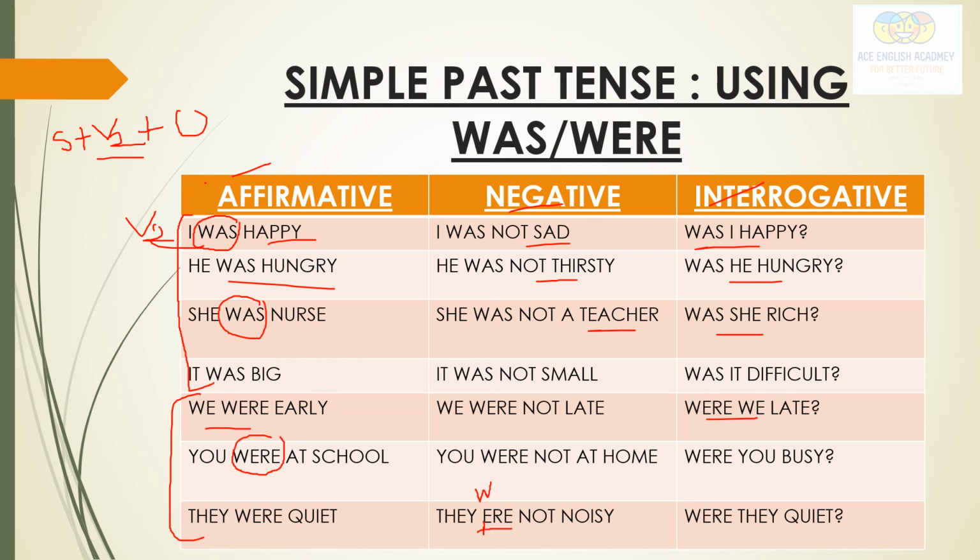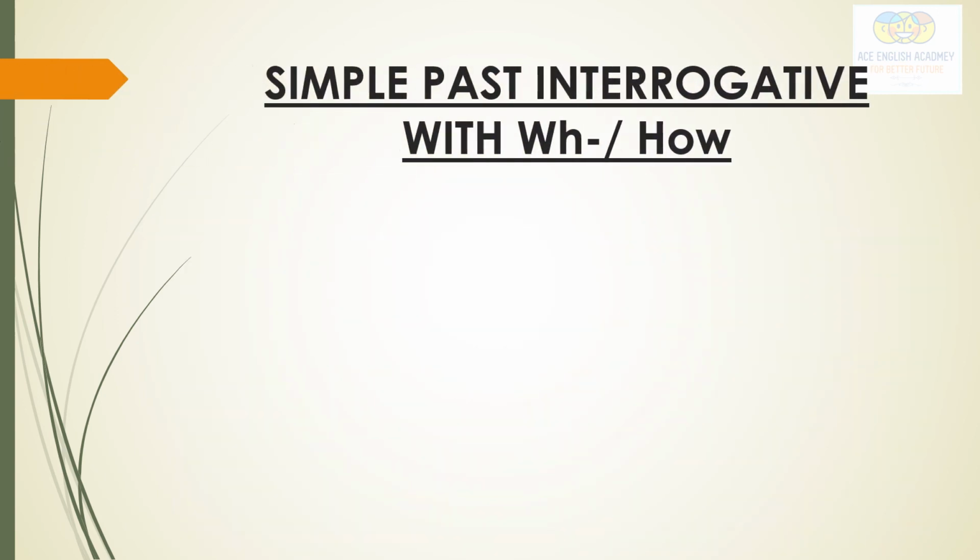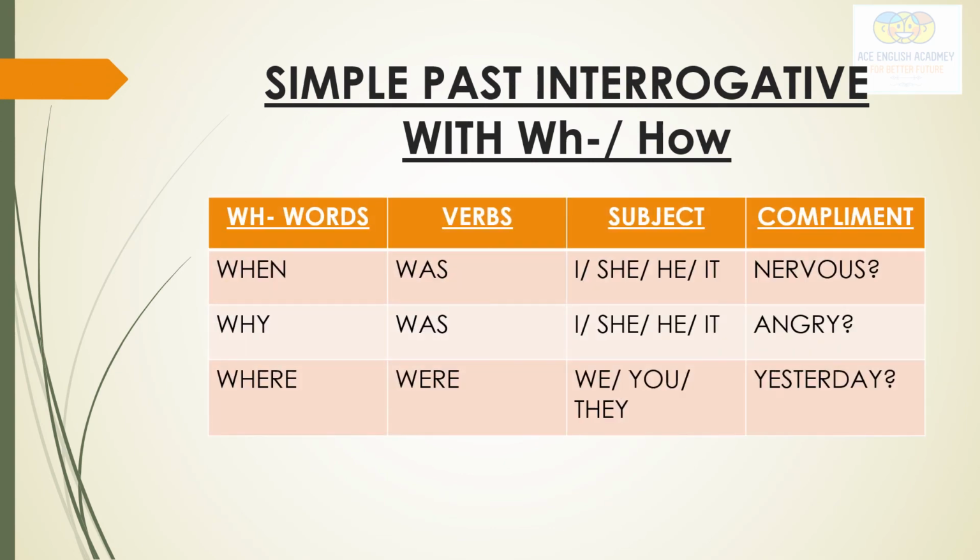So next, use of WH in forming interrogative sentences in simple past or past indefinite. Okay. When was she nervous? Okay. So here also singulars and plurals, was and were. See here, when, why, who was.